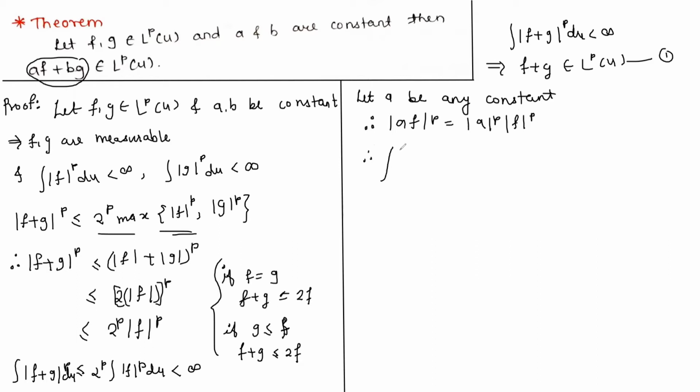Therefore, integrating on both sides, the integration of |af| to the power p dμ is equal to |a| to the power p, a constant, so taking it outside the integration, times the integration of mod f to the power p dμ, which is less than infinity, since f belongs to the L^p space over μ. So the integration of |af| to the power p dμ is also less than infinity.